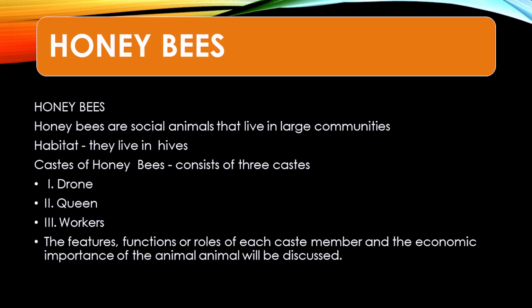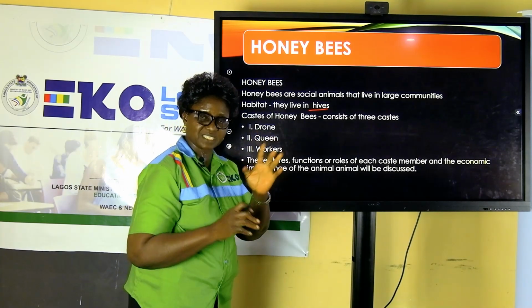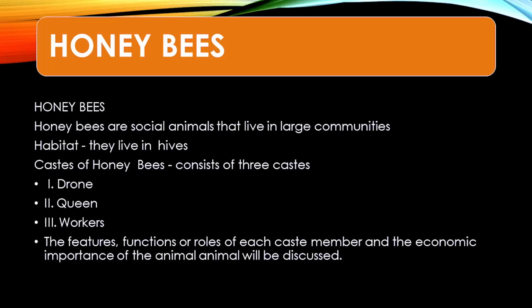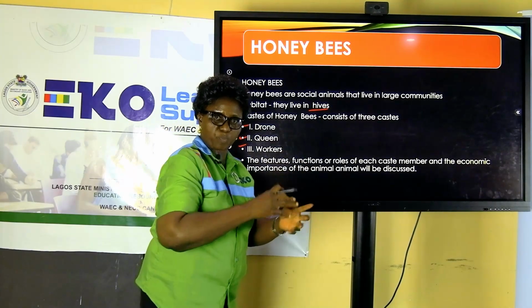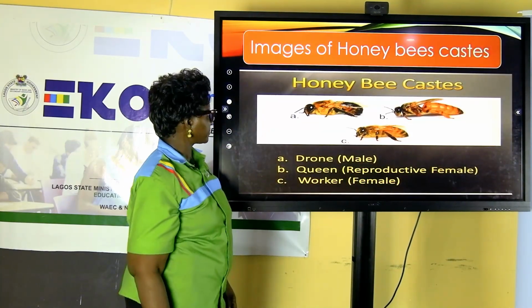Then in their own group, the castes that they form, unlike that of termite where we saw 4 distinctive groups, here they are basically 3. The first is the drone, they have the queen, and the workers. We'll be looking at each of these groups of organisms one after the other.